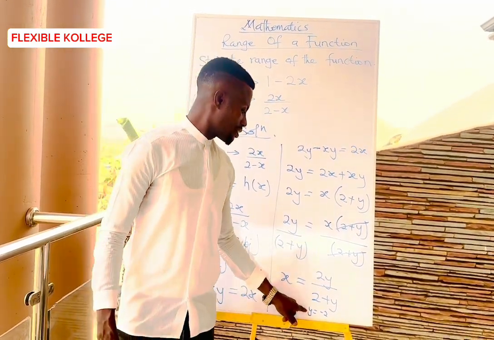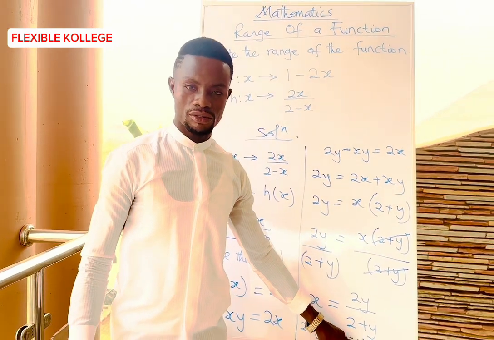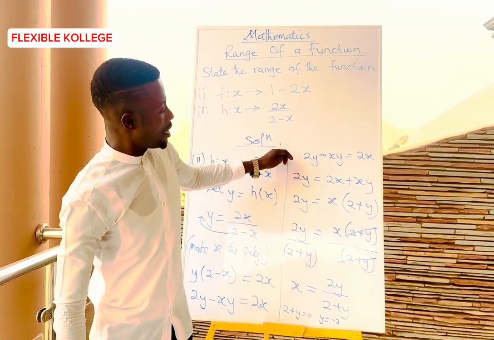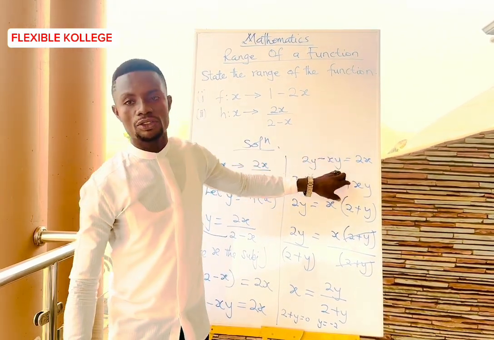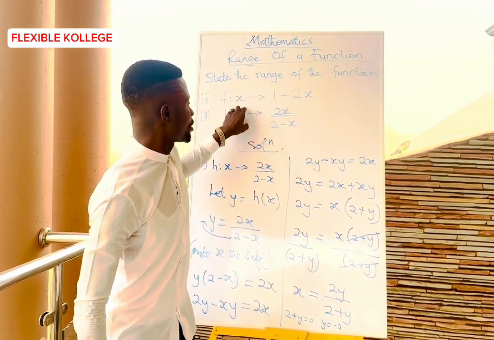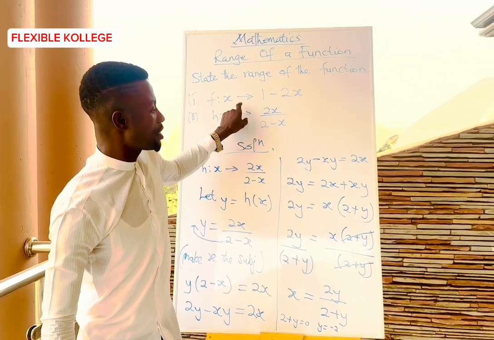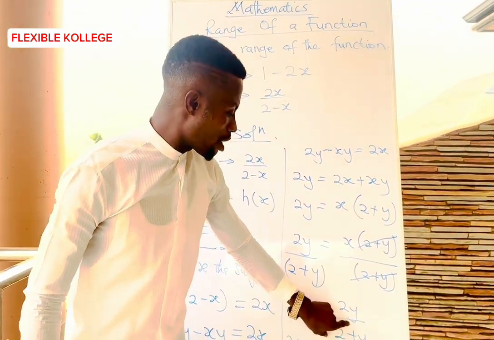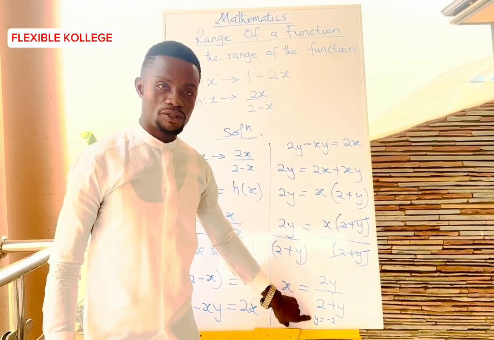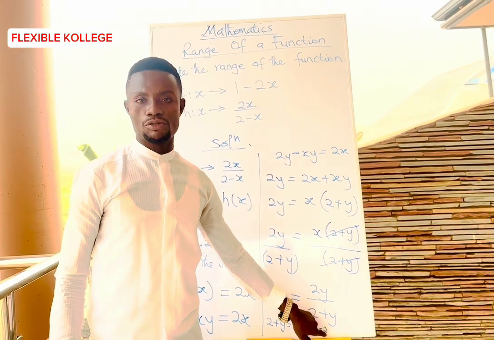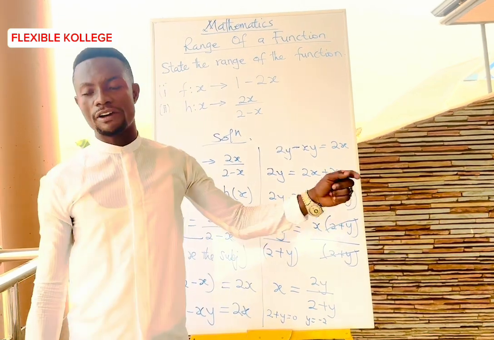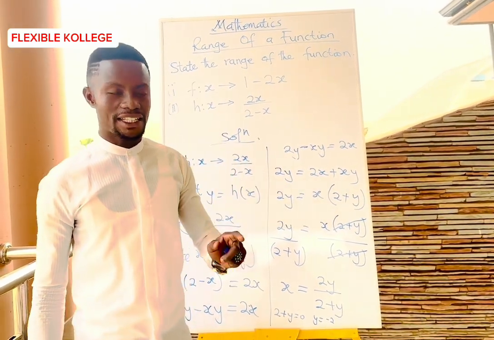So since y is equal to -2, for all real values of x, for the range of this particular function, x is having a real value for all real values of y except -2, which is not a real value. So it is having all real values of y except -2.